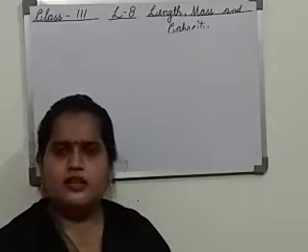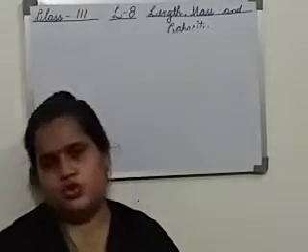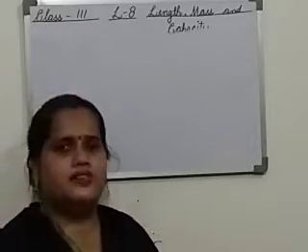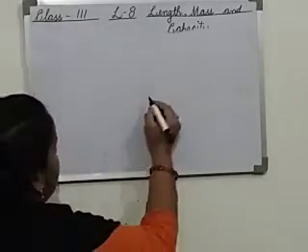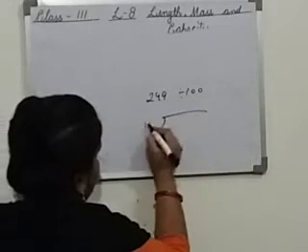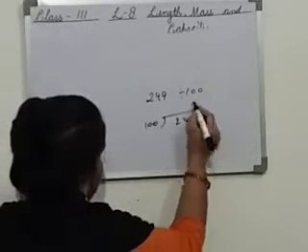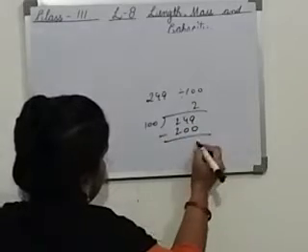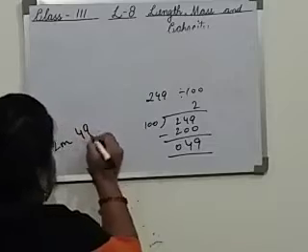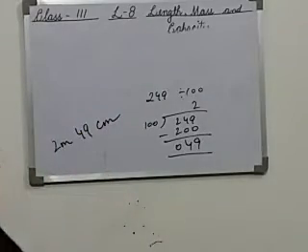Then the formula, 100 centimeter equals 1 meter. 249 centimeter equals 249 divided by 100. When we divide 249 by 100, 100 will go 2 times. The answer will be 2 meter 49 centimeter.